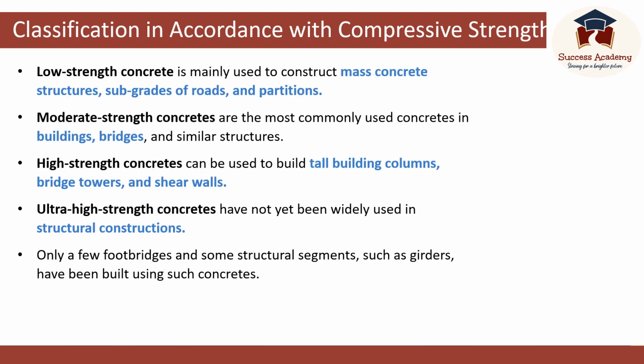Low strength concrete is mainly used to construct mass concrete structures, subgrades of roads and partitionings. Moderate strength concretes are the most commonly used concrete in buildings, bridges, and similar structures. High strength concrete can be used to build tall building columns, bridge towers, and shear walls. Ultra high strength concrete has not yet been widely used in structural constructions. Only a few footbridges and some structural segments such as girders have been built using such concretes.